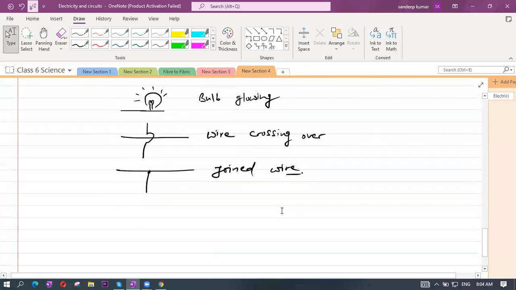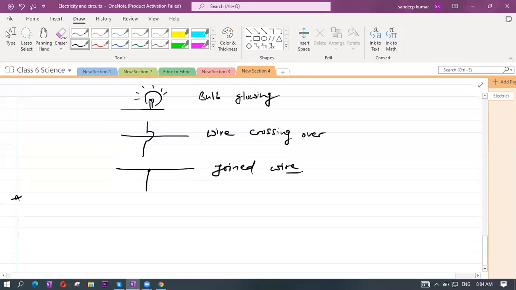So what is an electric circuit? I will show you a simple example. A circuit contains electrical components like a cell, a bulb, and a switch. So I am showing one bulb here, and one switch here.